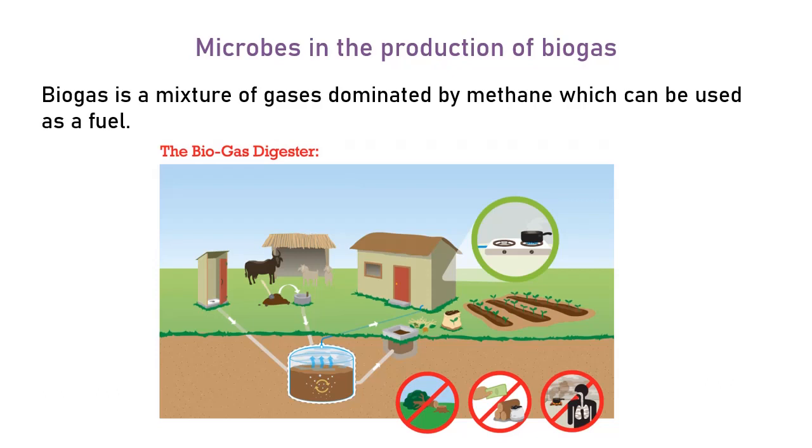As you can see from the given diagram, all the waste from animals and humans, in the form of excreta or urine, is collected in a particular chamber. After it gets decomposed over a certain period of time, this gas is released, which is connected through a pipe to the kitchen, and this gas is inflammable and can be used to cook food. This technique also helps us dispose of waste in a better and proper way.